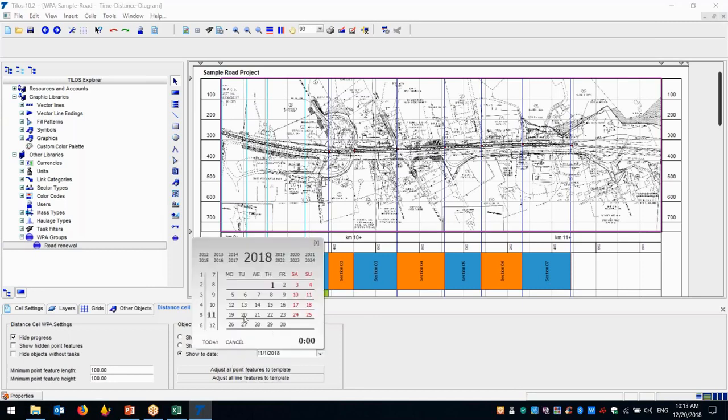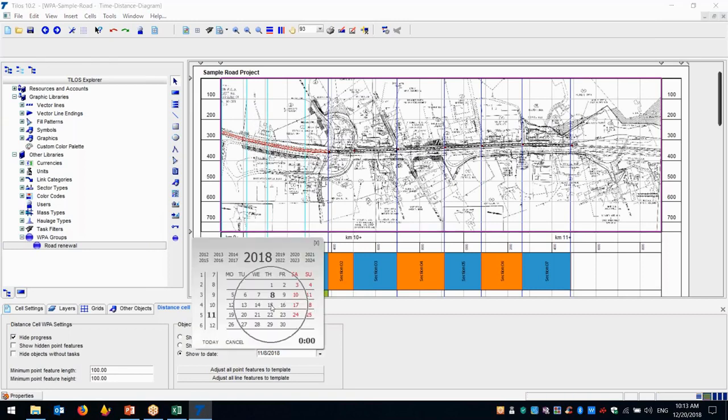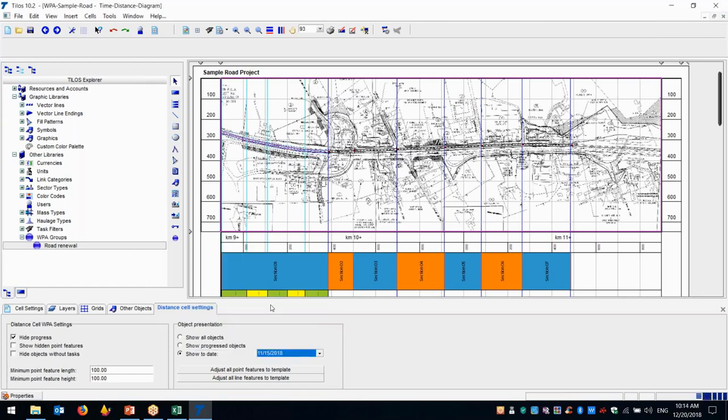If I select the 7th or 8th of November, please see that the color changes to red. It means my construction activities in section 1 have started. And if I select section 15, you can see that my construction activities are blue now.